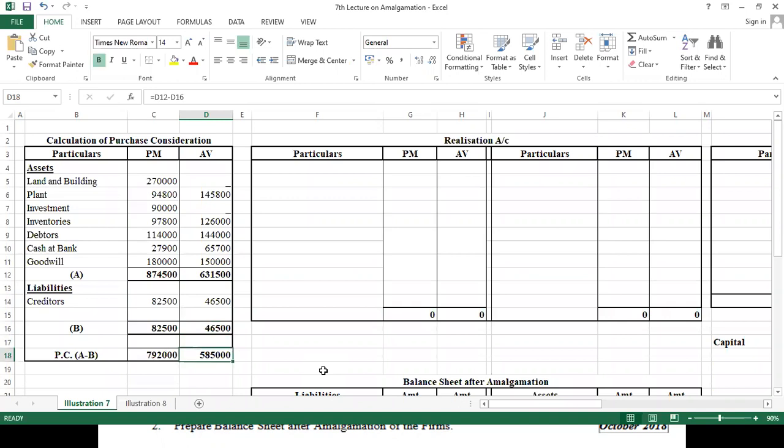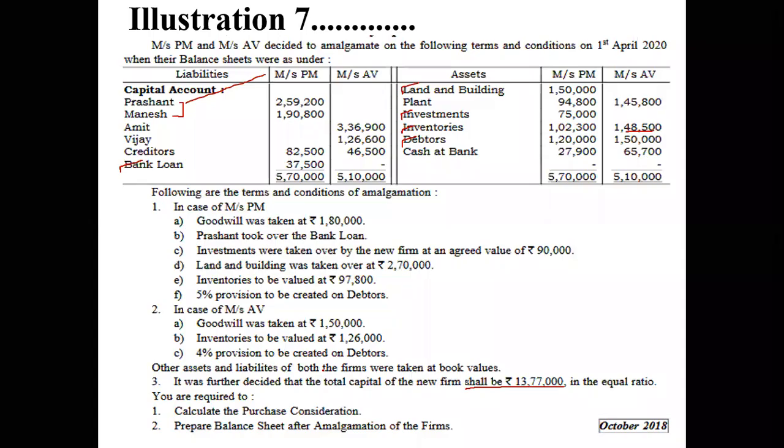So here we got the purchase consideration, which is A minus B. B means total external liability. We got 7,92,000 for PM and 5,85,000 for AV. Okay. Anything else? Let's see.